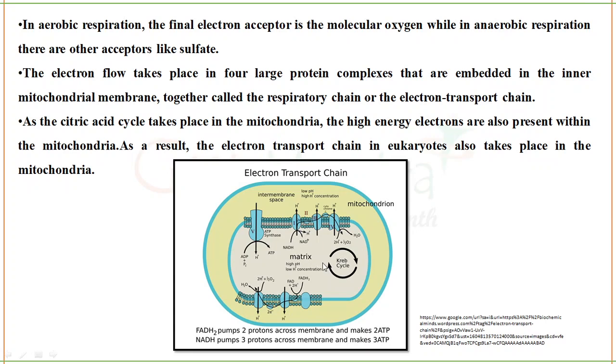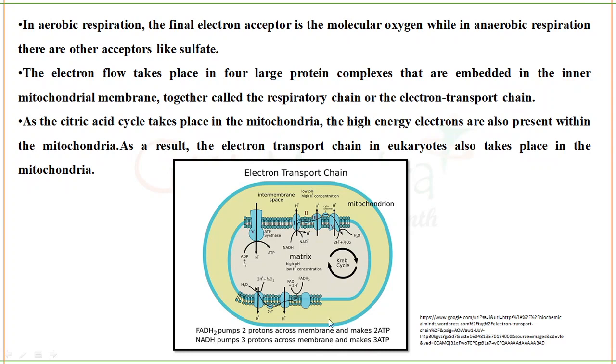As the NADH and FADH2 are produced by the TCA cycle, that goes to the respiratory chain here and produces water molecules, as electrons are transported. Okay, this you have to remember. Also one more thing, since you have NADH and FADH2 produced from the TCA cycle, just remember these things: NADH pumps 3 protons across the membrane and makes 3 ATPs, and FADH2 pumps 2 protons across the membrane and makes 2 ATPs. This is a very important point.